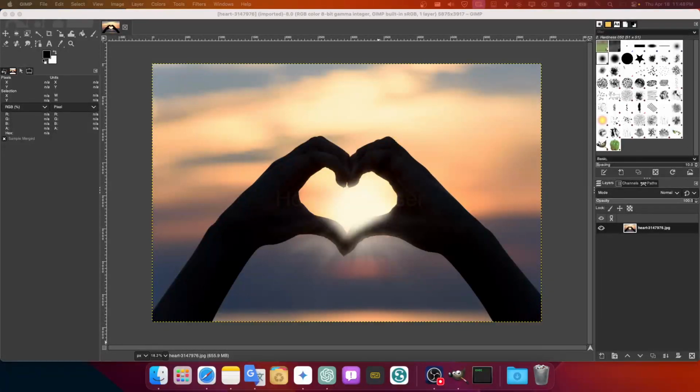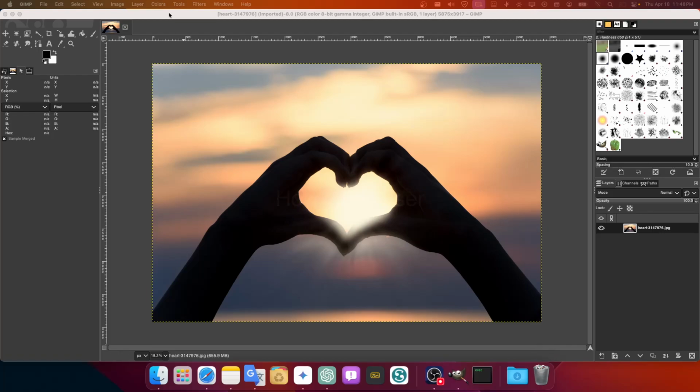In this short tutorial, I'm going to show you how you can blur in Gimp. With this tutorial, I hope I'm going to achieve my goal, which is to show you the solution and how you can blur in Gimp in short time. And also you learn something. So let's jump right in.